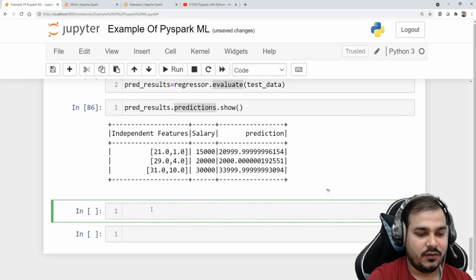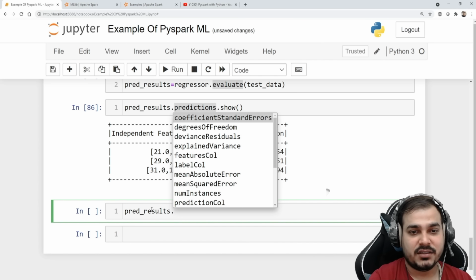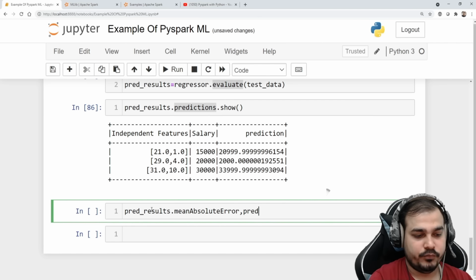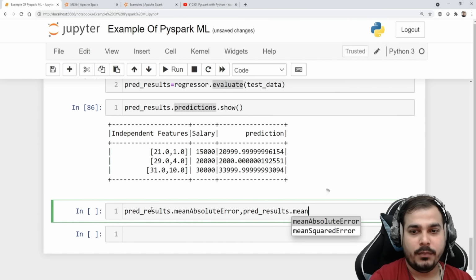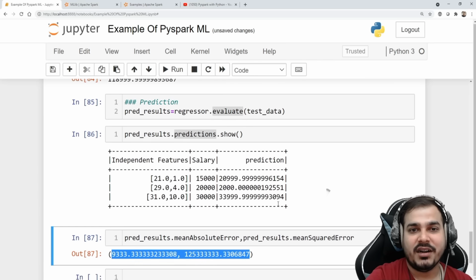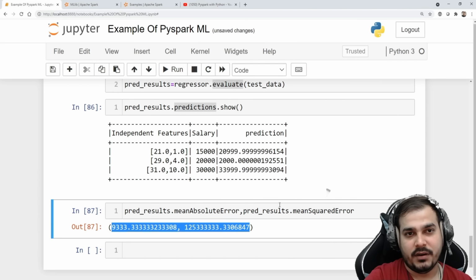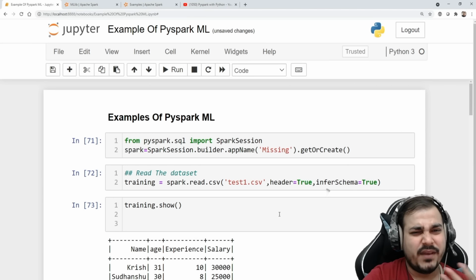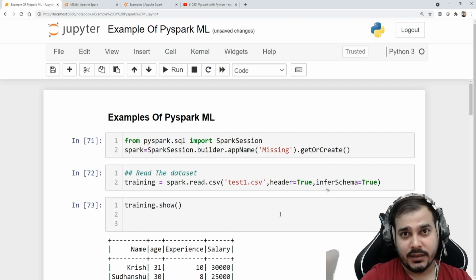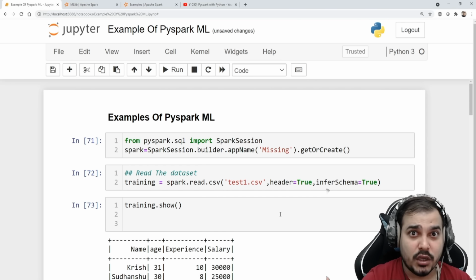Now if I really want to find out the other important parameters or metrics, let's press tab. Here you'll be able to see mean absolute error, pred_results.meanSquaredError. Suppose I look at this particular value, you'll be able to understand how the model is actually performing. So that's just a very simple example, guys. Don't worry, I'll be explaining in depth probably in the upcoming videos when we start from linear regression. Now remember, the next video is about the in-depth implementation of linear regression, right?